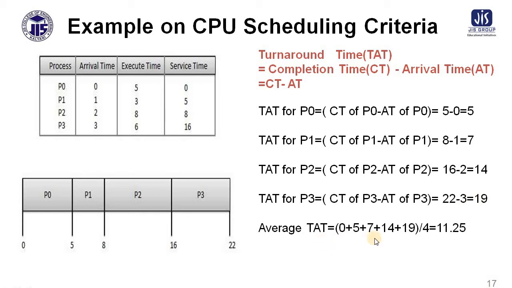So for the total turnaround time, first you have to do the addition over here: turnaround time for process 0, process 1, process 2, process 3. By this manner you find the total turnaround time and divide by 4, and your answer over here is 11.25.